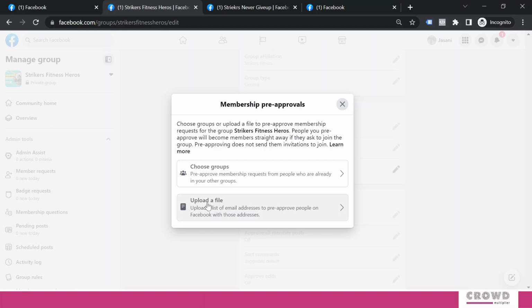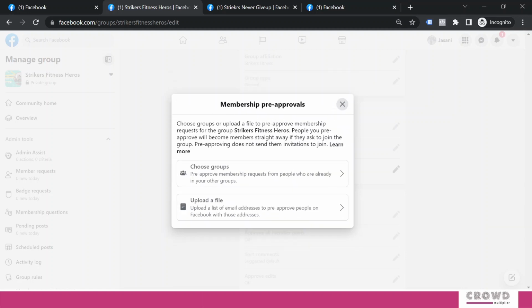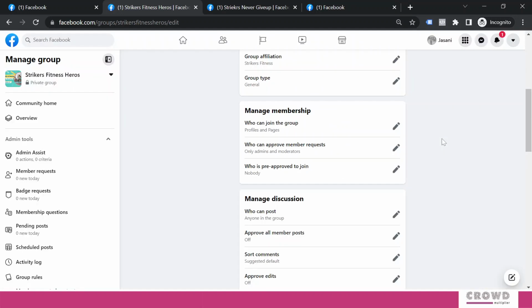In that scenario, what you can do is create a CSV or TSV format file and upload that file over here. For the next 90 days, all those emails will not require any kind of manual approval. Anybody from those emails, if they come to this group and click on join group, will immediately become a member of this group. They will not require any kind of moderation. So if you have email data, then definitely you should do this.